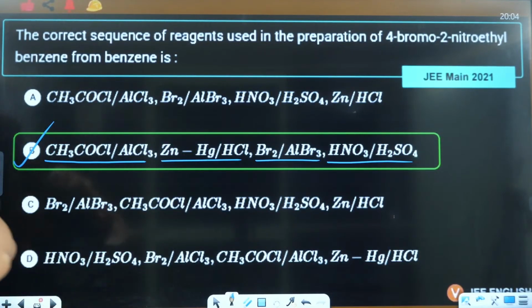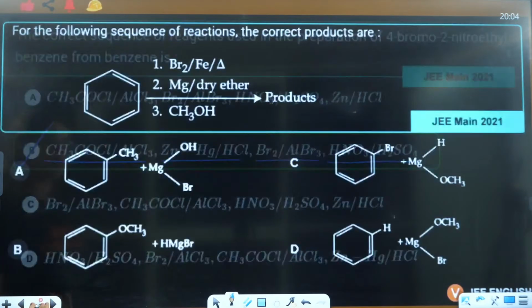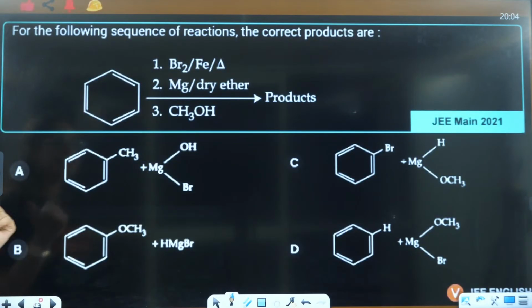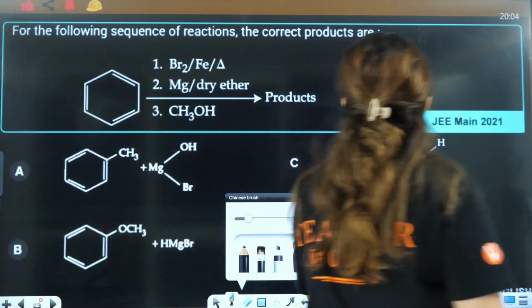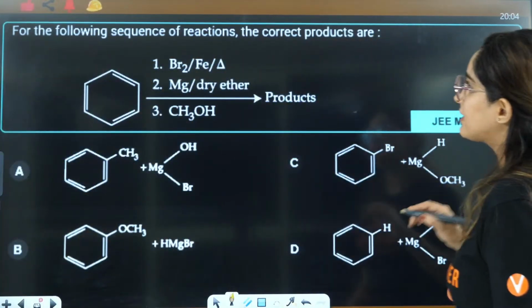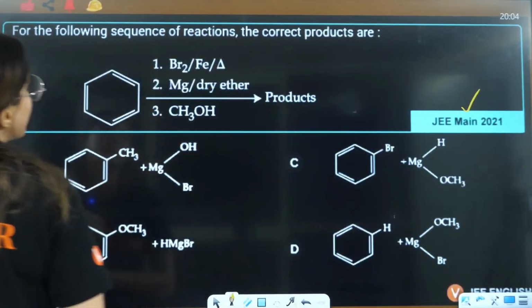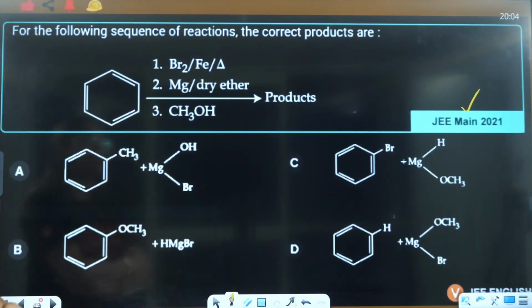Okay, ortho-para directing, EW meta directing. Yes, yes, absolutely correct. Absolutely correct, right? Then next question is, you have again 2021: from the following sequence of reaction the correct products are.